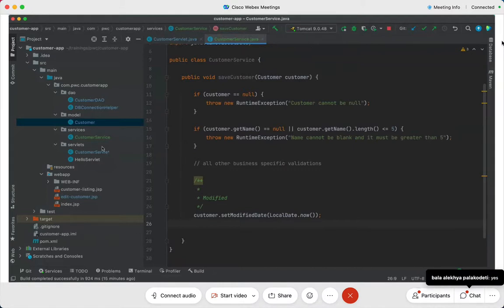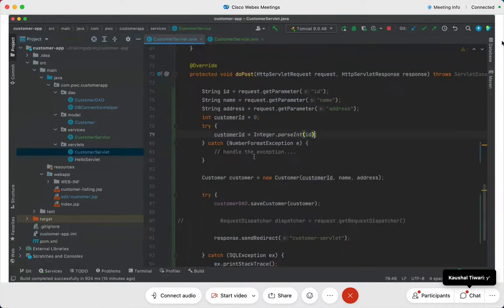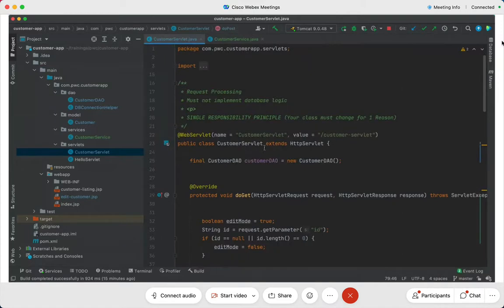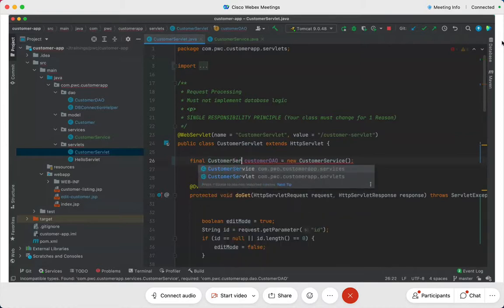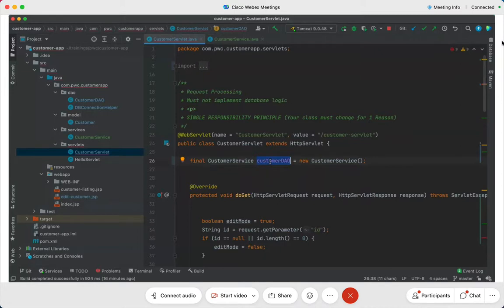Now tell me, from the customer servlet, should I be calling the DAO class directly? No, not at all. I will be calling the customer service class, and here also I'll say customer service, and I'll change the name of this to customer service.